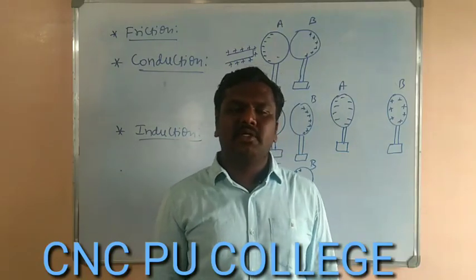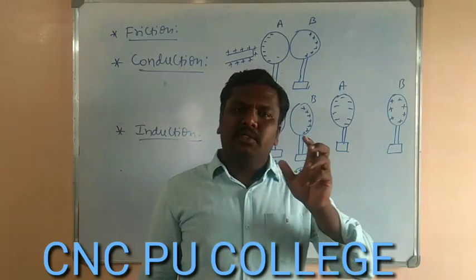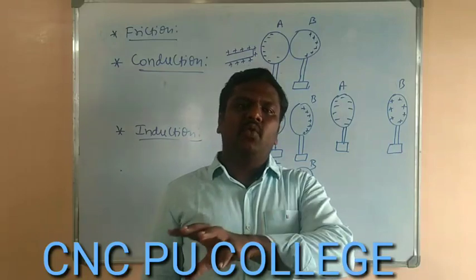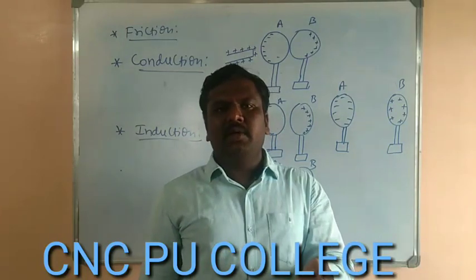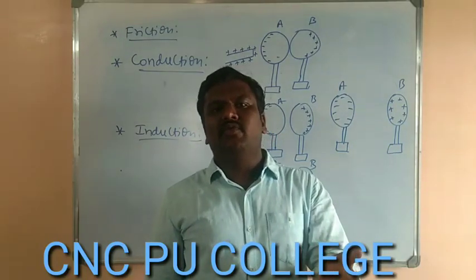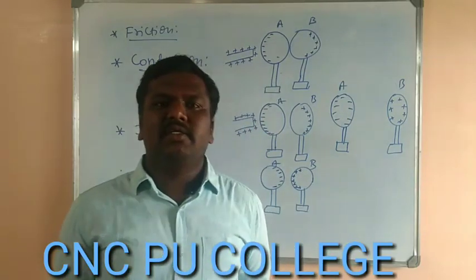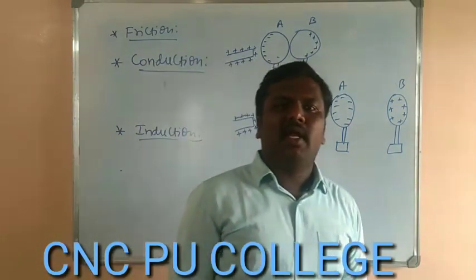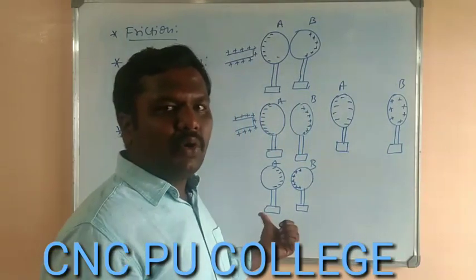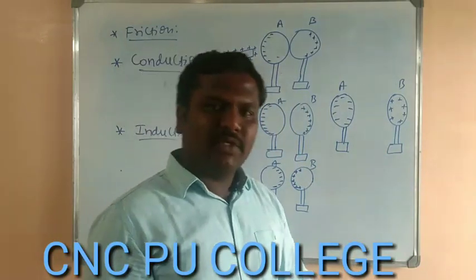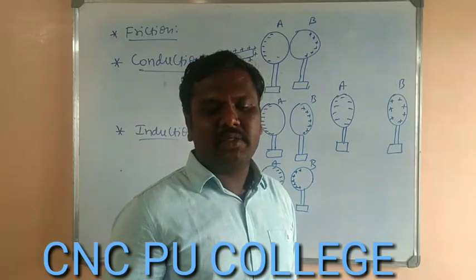In charging by conduction, when a charged body is brought into contact with a neutral conductor, the charges flow from one body to another and both bodies acquire charges. That is charging by conduction. And the last one is charging by the method of induction, where there is no physical contact. So the definition was like this.